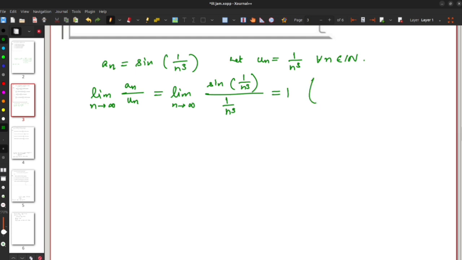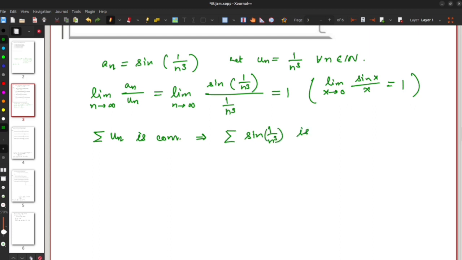We can obtain this limit by using the sequential criteria of the limit, and the limit x tends to 0 sine x by x is 1. Now by limit comparison test, the series summation an and summation un converge or diverge together. Now since the series summation un is convergent, we can conclude that the series summation sine of 1 by n cube is convergent.